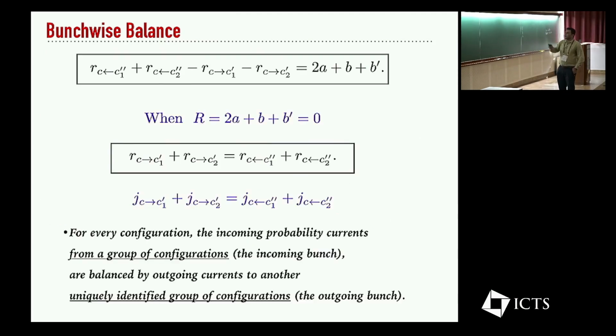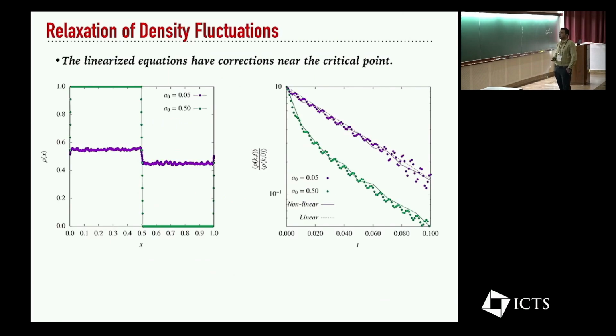But this point actually shows up. In our fluctuating hydrodynamics equations, we have the incoming rates and outgoing rates for every configuration. The probability currents from a group of configurations actually balance out and can be uniquely identified with another group of configurations that balance out this current, and so you have zero probability current in configuration space at this point. That is a special point where you have 2a plus b prime equal to 0, and that shows up in the fluctuating hydrodynamics equations as zero correlations. So we are trying to understand this slightly better.